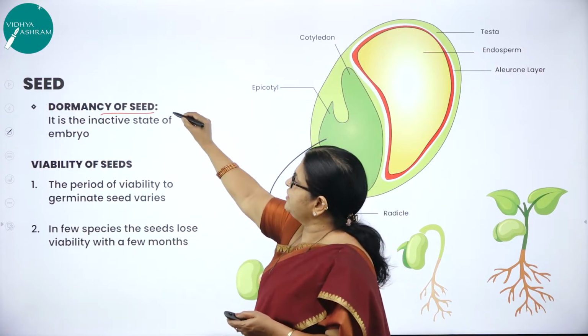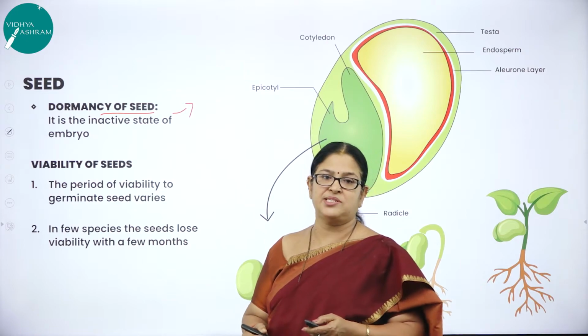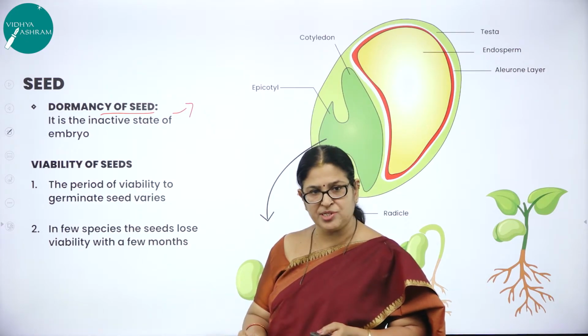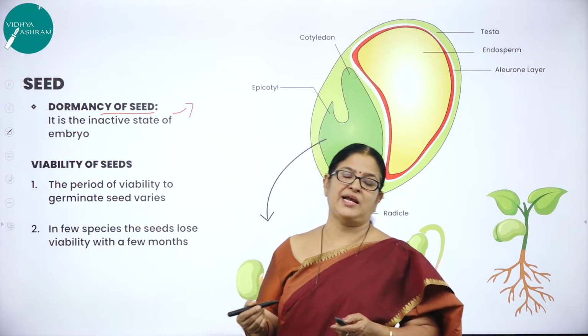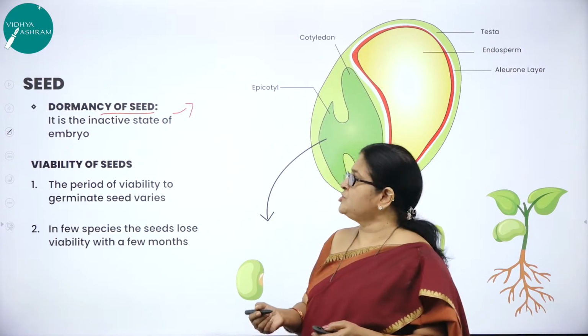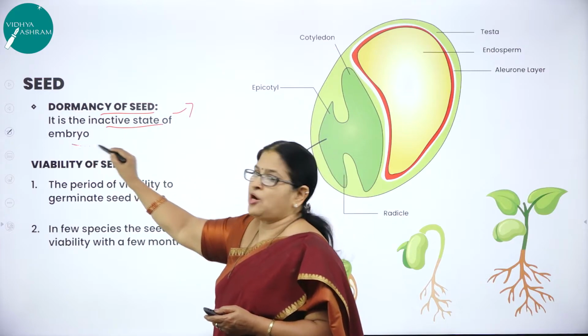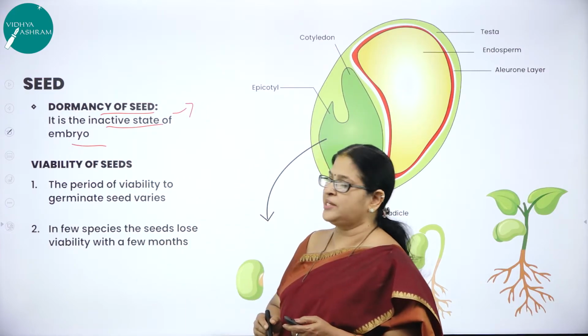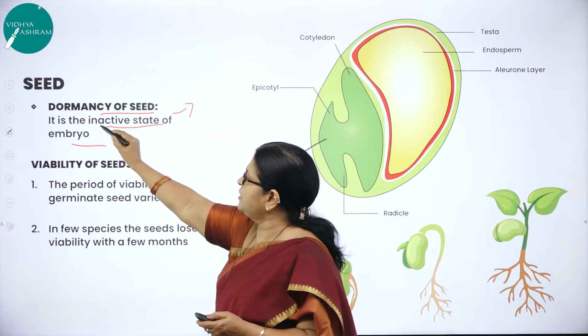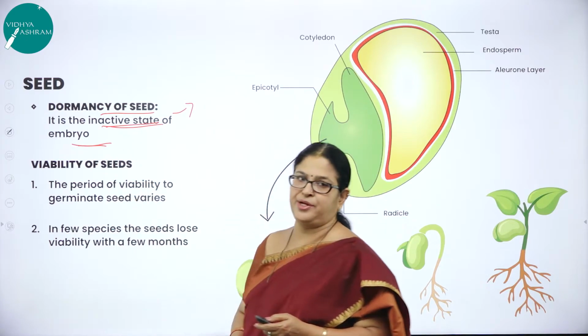What will happen in a dormant seed? The water content will be reduced, and the metabolic activity will also be reduced. So it will enter into an inactive state. How do you define dormancy of a seed? Dormancy of a seed is nothing but the inactive state of the embryo.